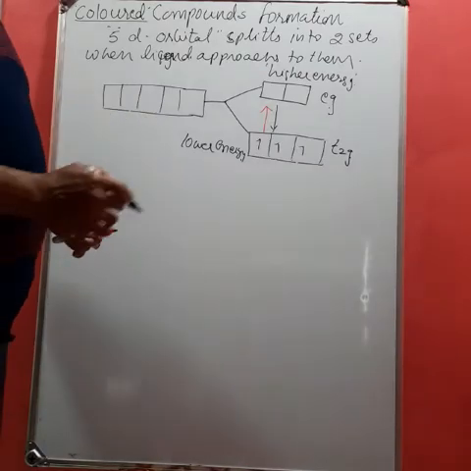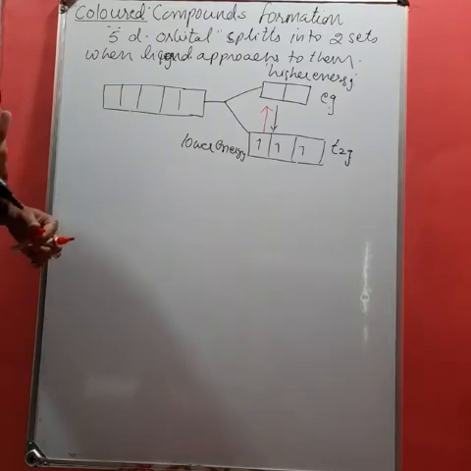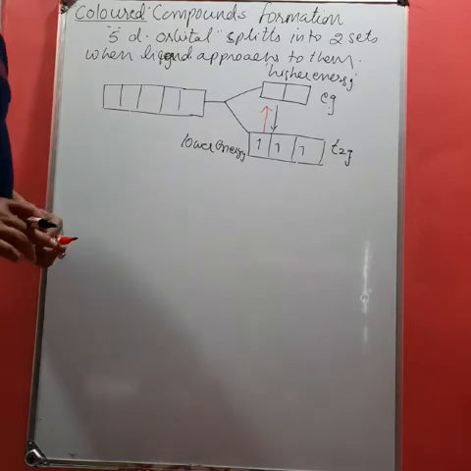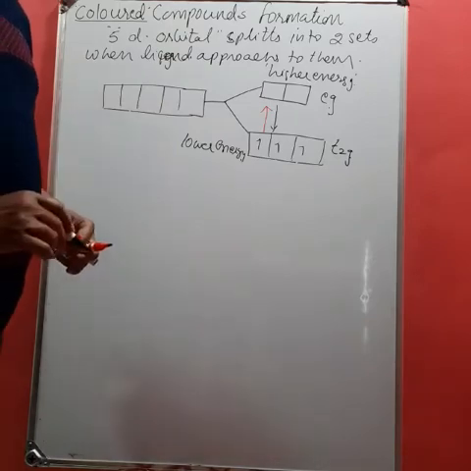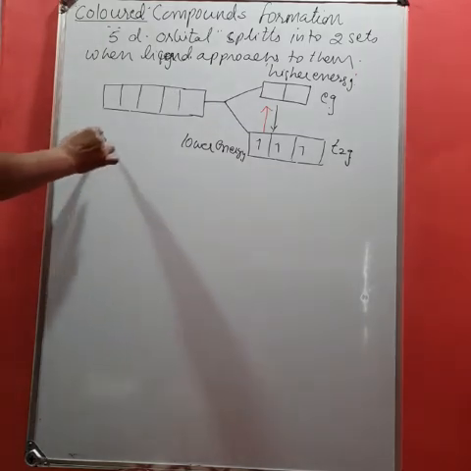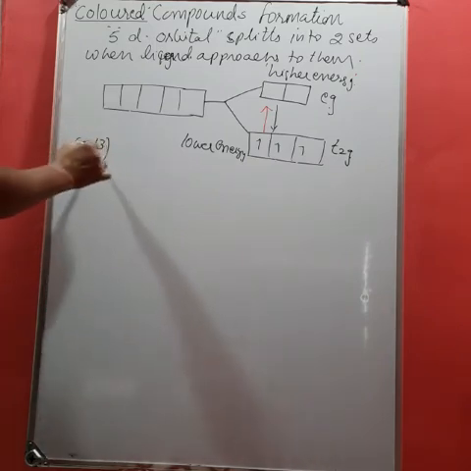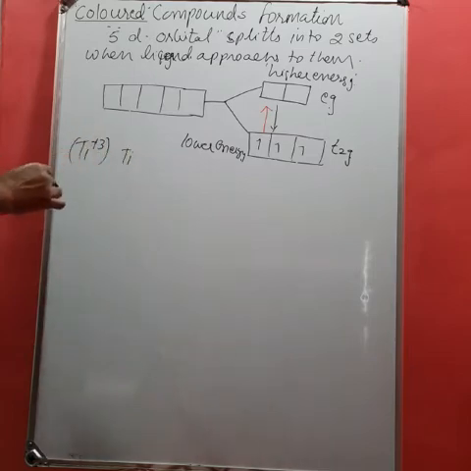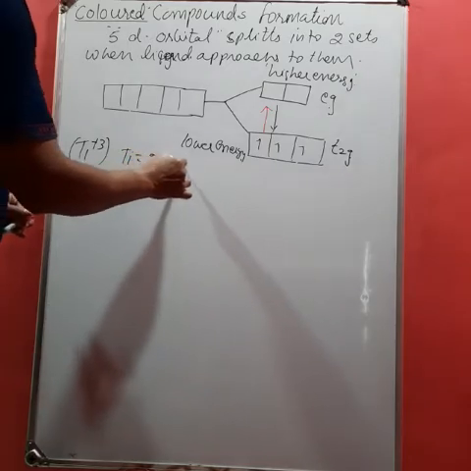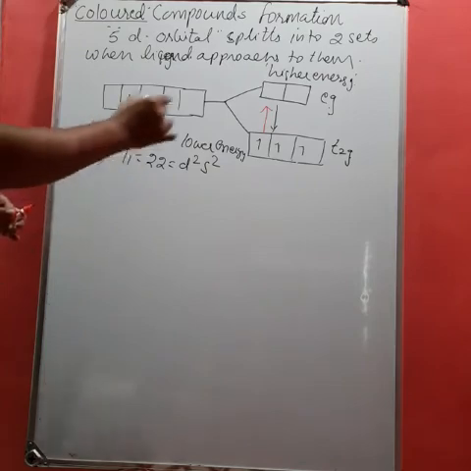So overall, we can say the color of a compound depends on element to element. Their d configuration will decide the color of the compound. Like if we ask whether Ti plus 3 will form a colored compound: why is it possible? Because titanium, with atomic number 22, has the configuration d2 s2.